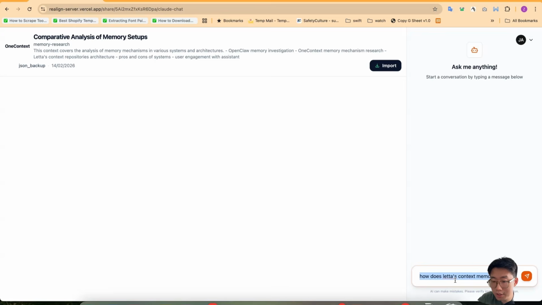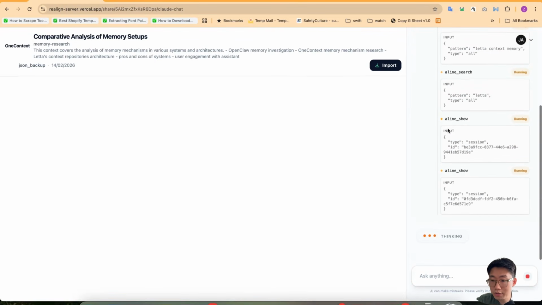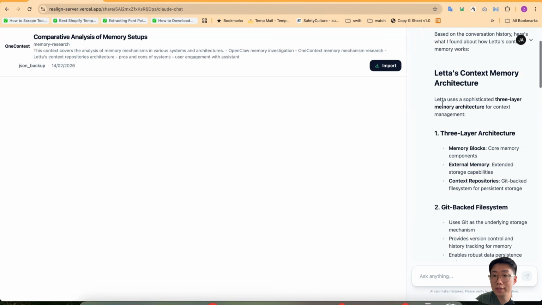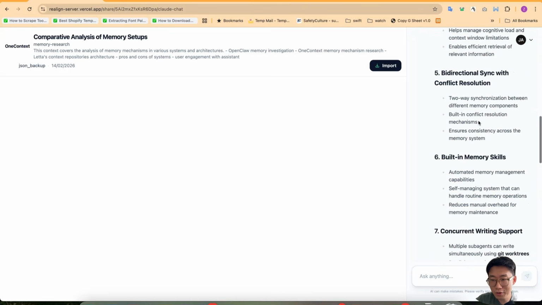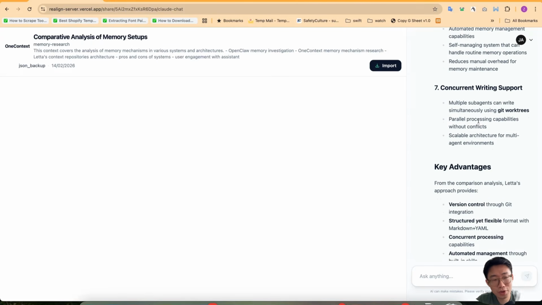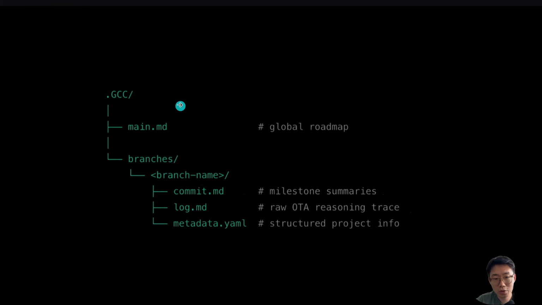So I can ask here, how does Lattice context memory work? It will do the same thing, search across different sessions and retrieve information. And then it will return this summary of learnings, which looks correct. Obviously, the whole interface is very bad, but it helps you understand how this memory system works. But the core thing you just need to remember here is that fundamentally, the way it works is a file system to store, summarize, and abstract all the past actions, which you can easily set up and achieve with your own skill for your Cloud Code and save the memory locally.